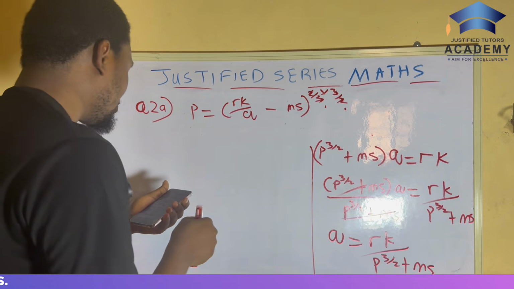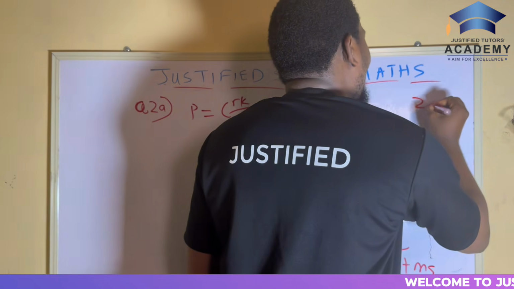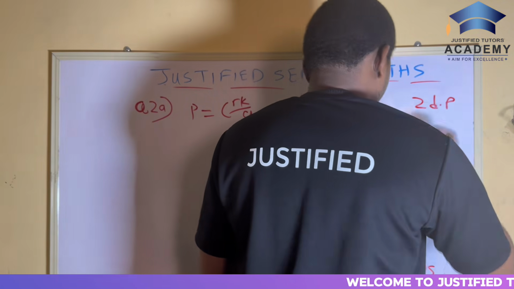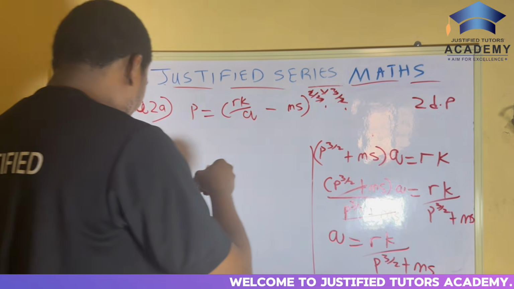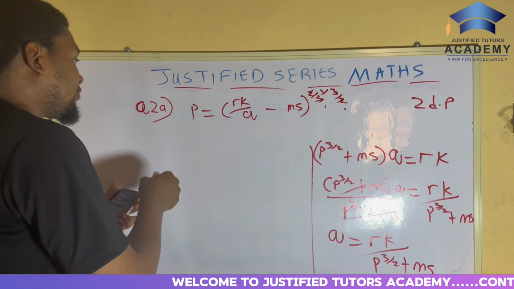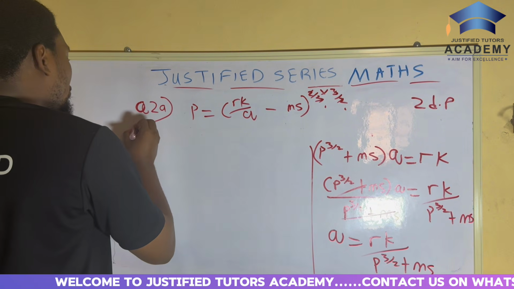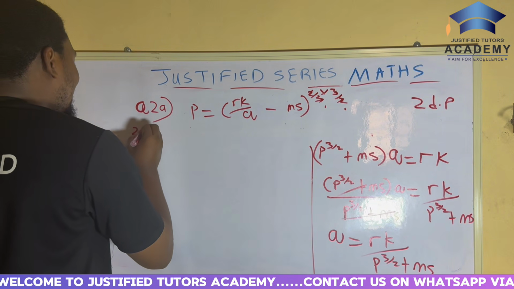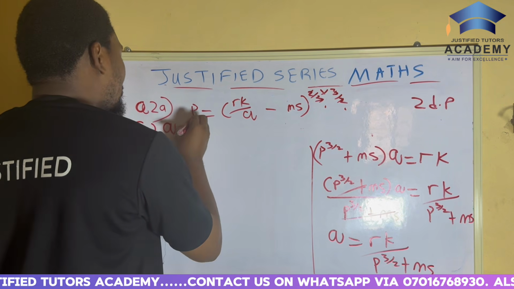Find correct to 2 decimal places. So write it down. You say find correct to 2 decimal places. Remember that. Always follow the instruction. Find correct to 2 decimal places the value of Q. So right now, they say we should find Q. So we don't know Q.